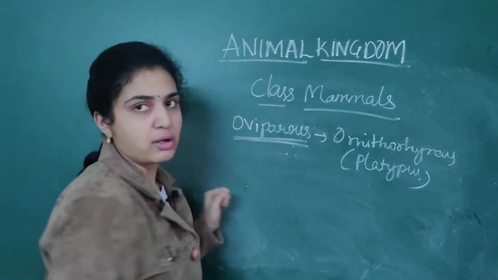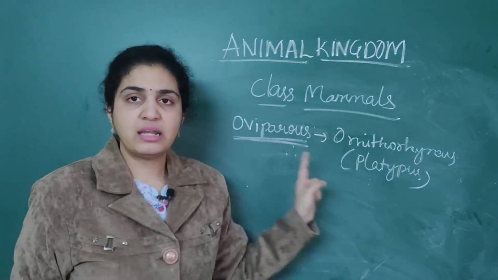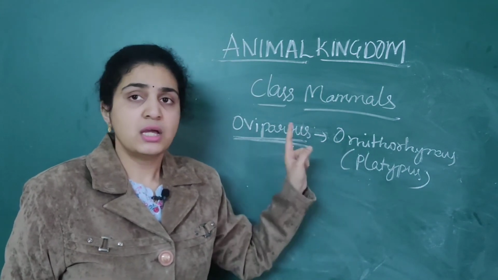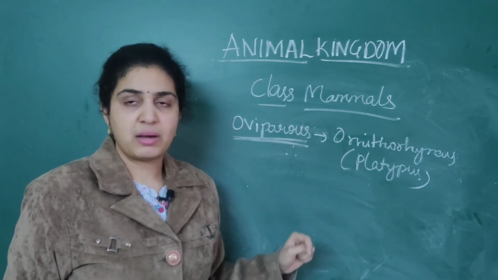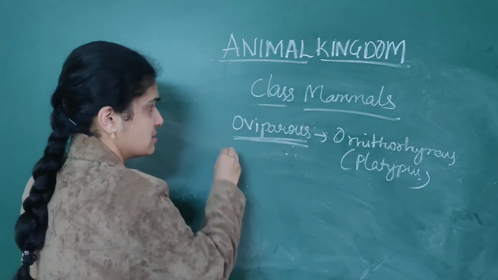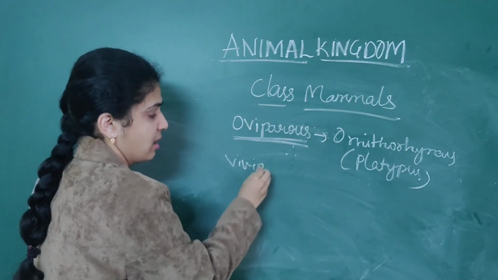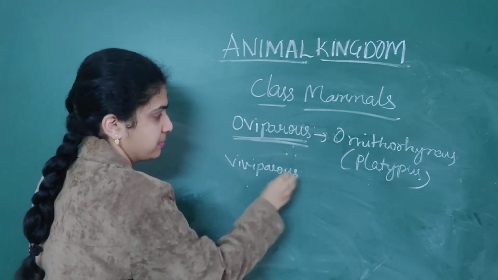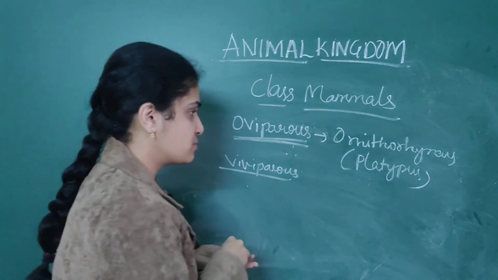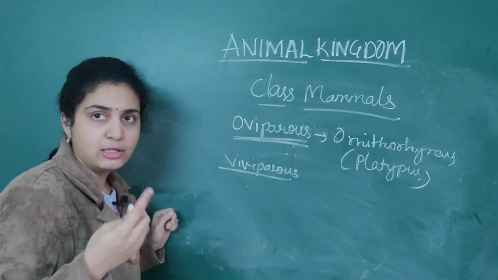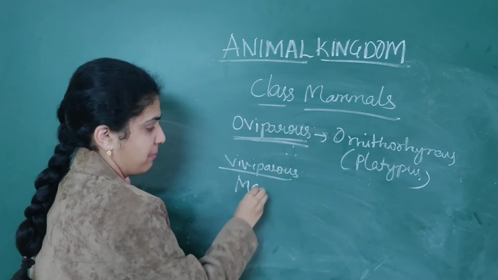Only oviparous organism, Ornithorhynchus or platypus. You can remember only this is oviparous. Rest all organisms belonging to mammals are viviparous. What are the organisms which are viviparous? I'll tell you, you can easily identify.